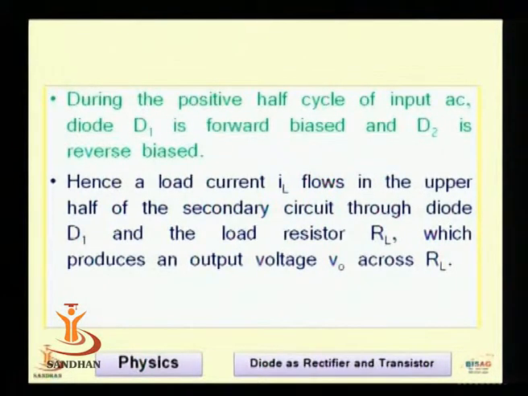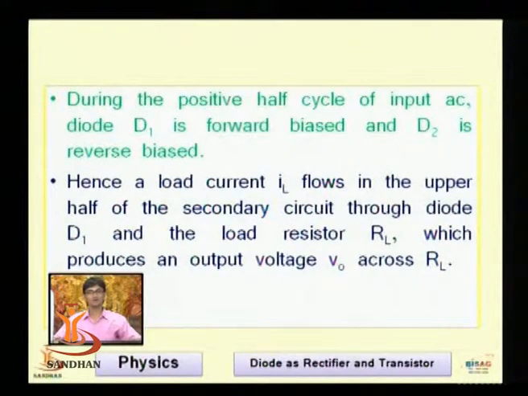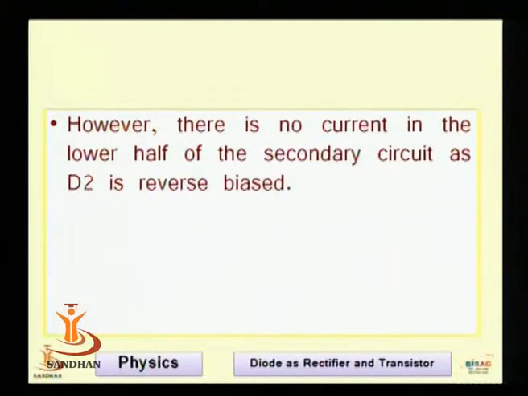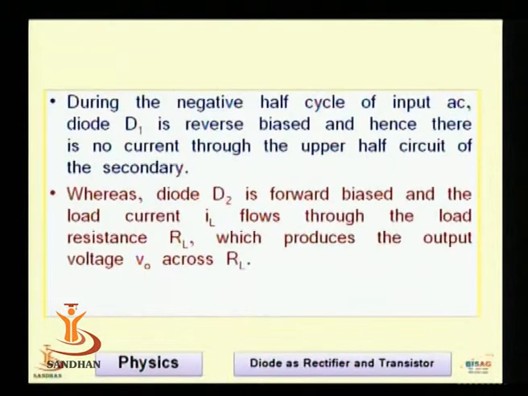So for the first half cycle from 0 to pi, we are getting the output due to diode D1 and RL. Now for cycle 2, however, there is no current, as I told you, in the lower half of the secondary circuit, as D2 is reverse biased. Now during the negative half cycle, the diode D1 is reverse biased and diode D2 is forward biased.